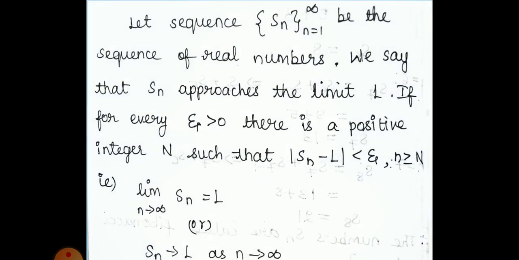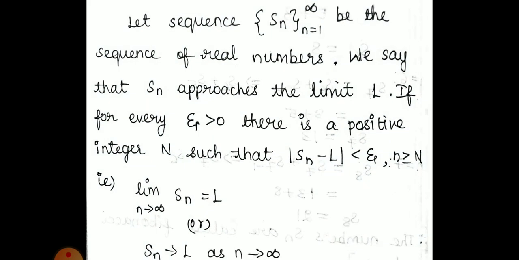Next definition, we are going to see the limit of a sequence. Just now we have seen the infinite sequence and the finite sequence. Infinite means 1 to infinity and finite means 1 to n. That is a finite sequence. Now we are going to see what the limit is, the limit of a sequence of real numbers. Let the sequence S_n, n equal to 1 to infinity, be a sequence of real numbers.